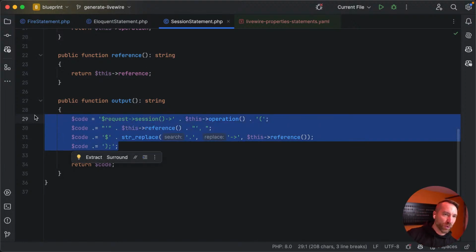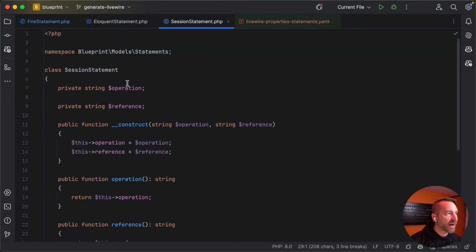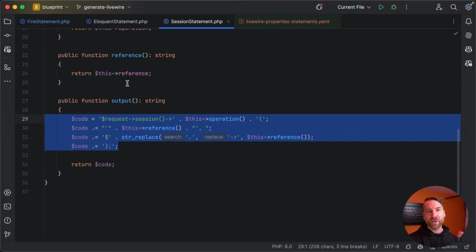I think once I start going that route where this is littered with a bunch of if statements, because this is really just a very simple DTO that has basically a toString method, right? I mean, it's called output, but it's effectively creating a string representation of this statement. So these are very, very simple classes.